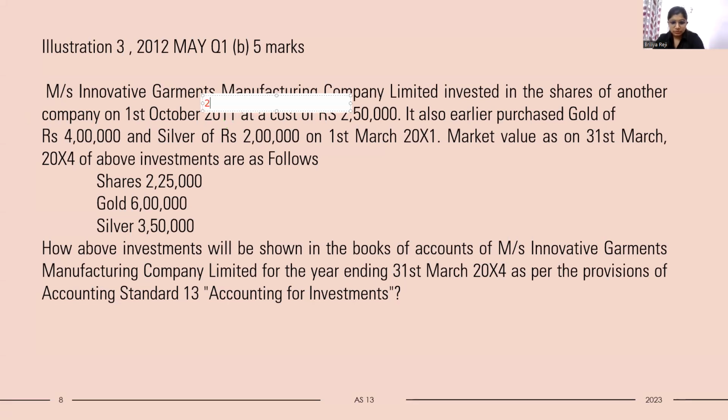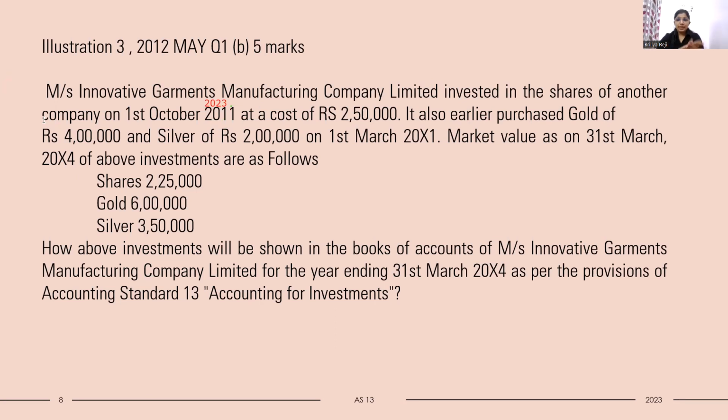It is 2023. On 1st October 2023, the cost was 2,50,000. It also earlier purchased gold for rupees 4 lakh and silver for 2 lakh on 1st March 2021. Market value on 31st March 2024 of the investments is as follows. Shares value is 2,25,000, gold is 6 lakh and silver is 3,50,000. How will the above investments be shown in the books of accounts?